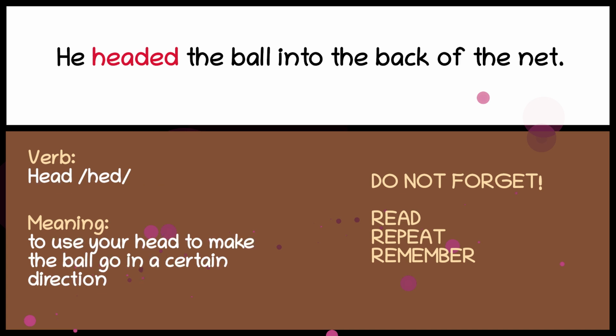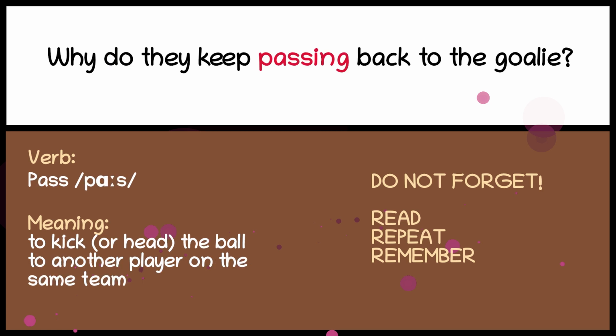Head. To use your head to make the ball go in a certain direction. He headed the ball into the back of the net.